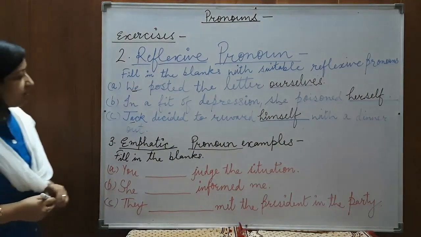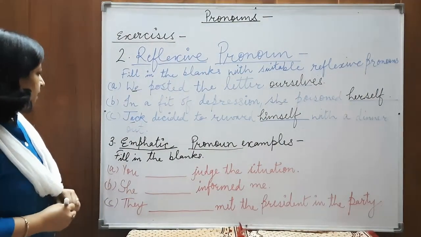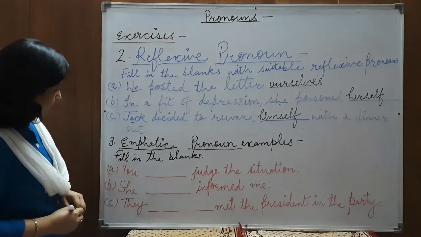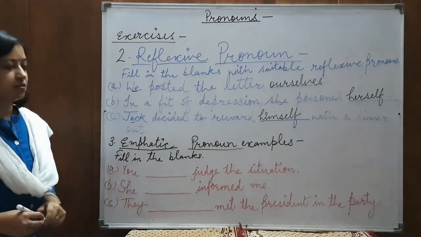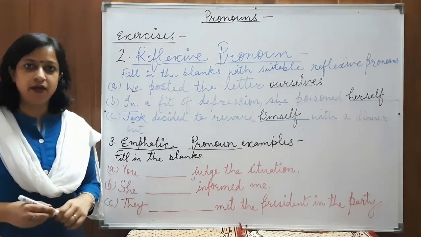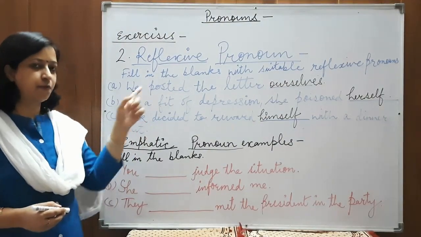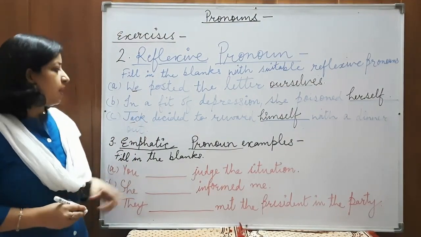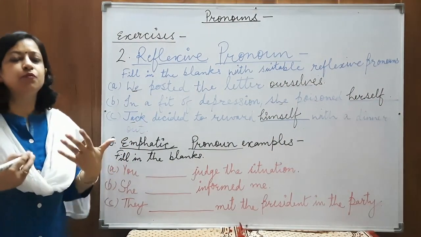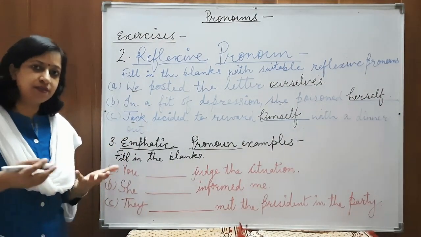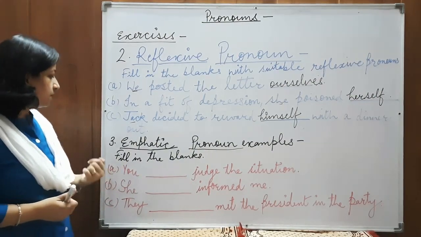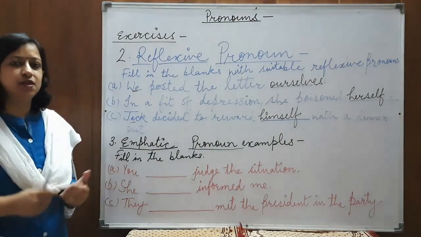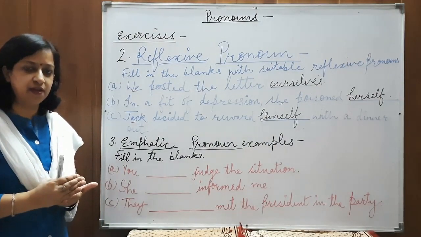Next, emphatic pronouns. Fill in the blanks. You dash judge the situation. Children, I hope you remember I told you the difference between the reflexive pronoun and the emphatic pronouns. I told you to give more and more stress on the subject. We will use emphatic pronoun just after the subject of the sentence.